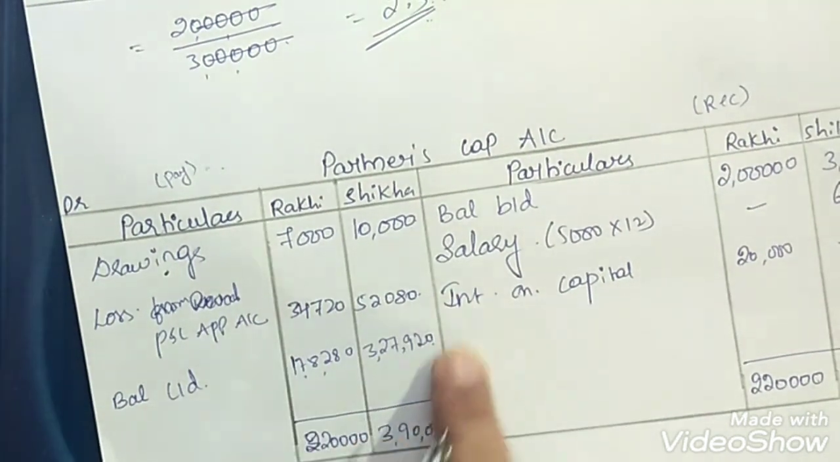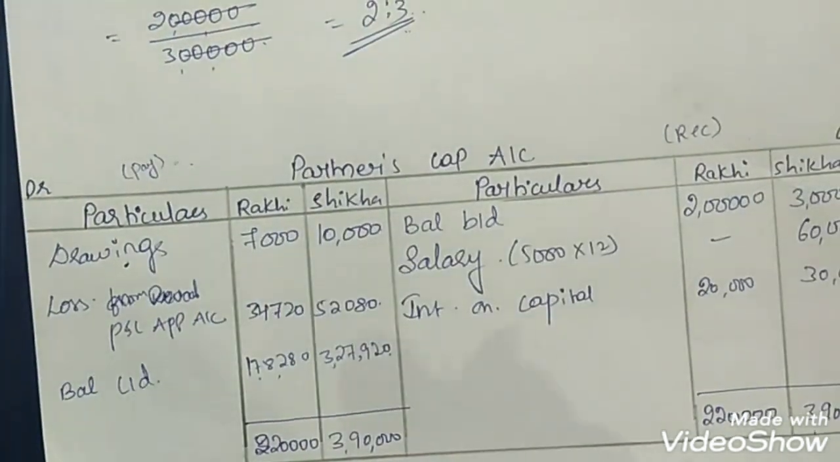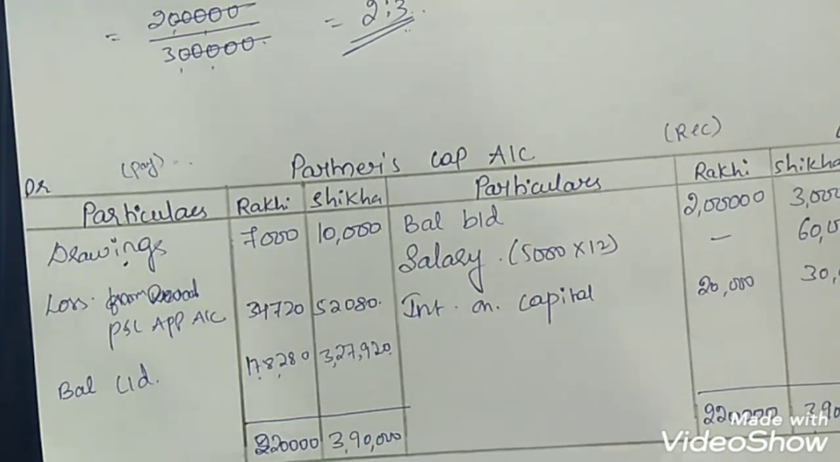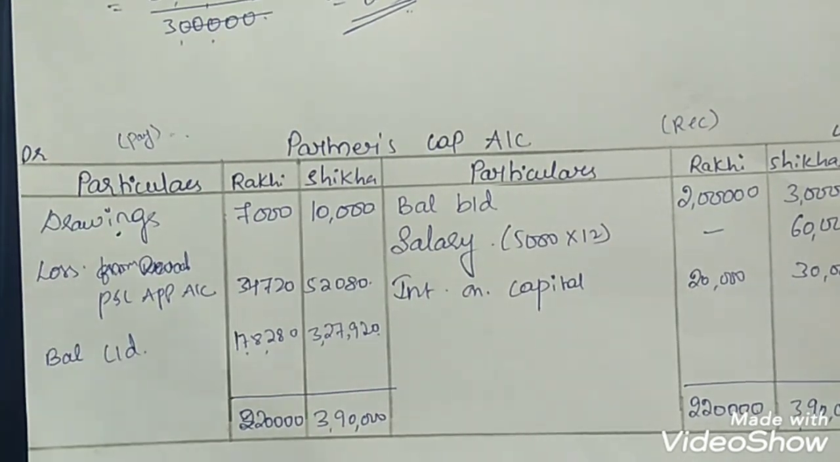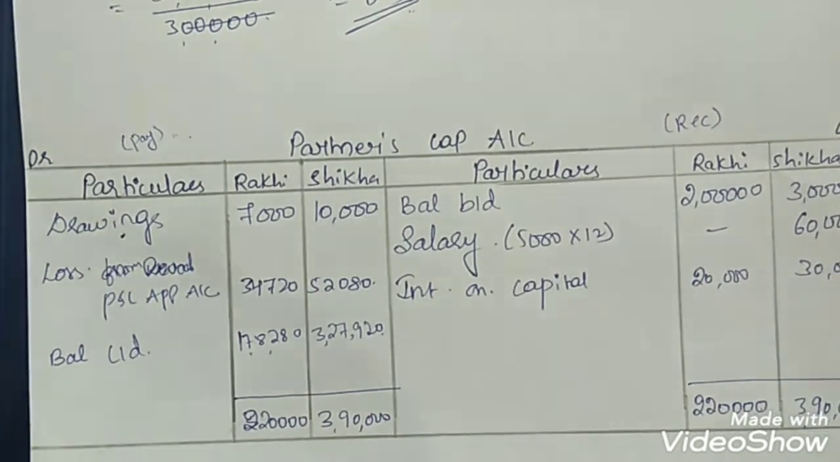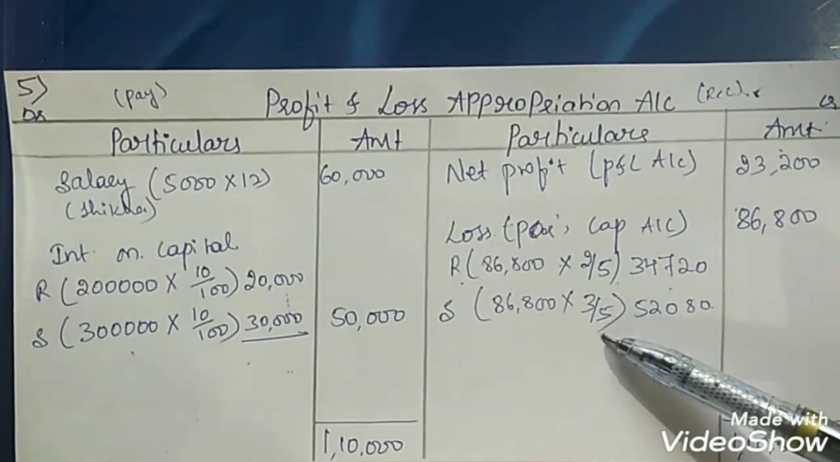This will be the new capital of the partners, and this will appear in the balance sheet. When we do full 12-mark problems, then we will understand. But this is how you should prepare the profit and loss appropriation account and partners' capital account.